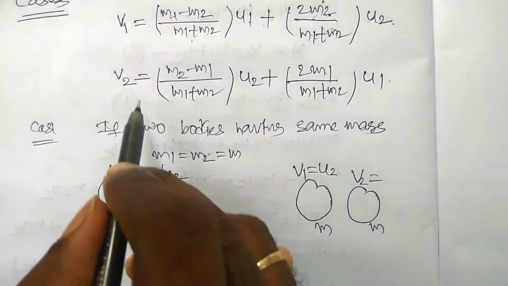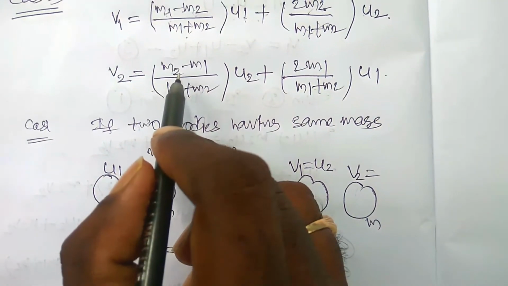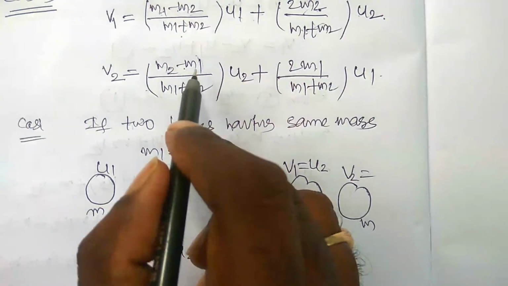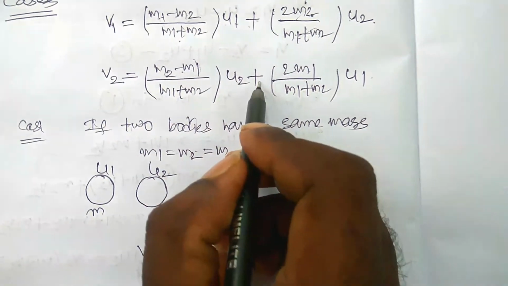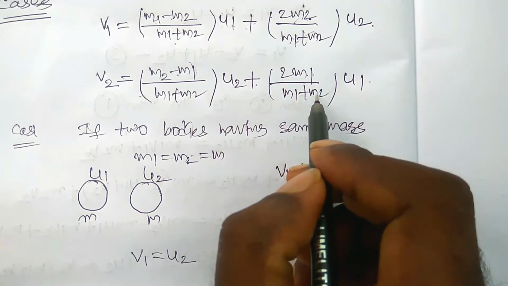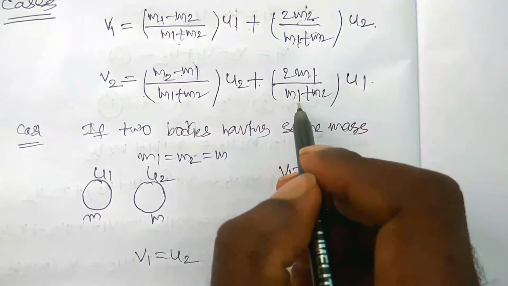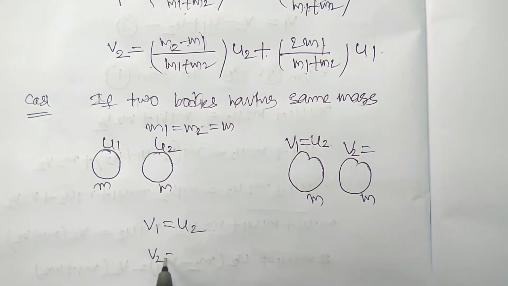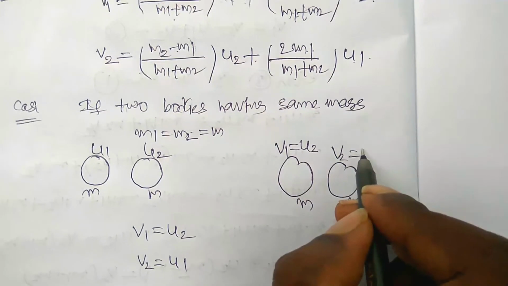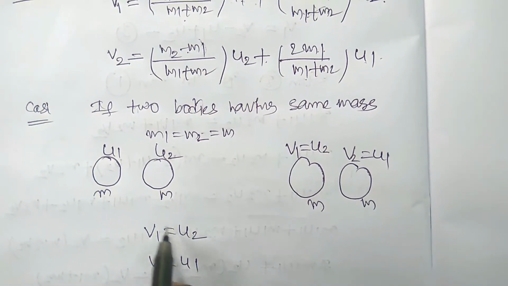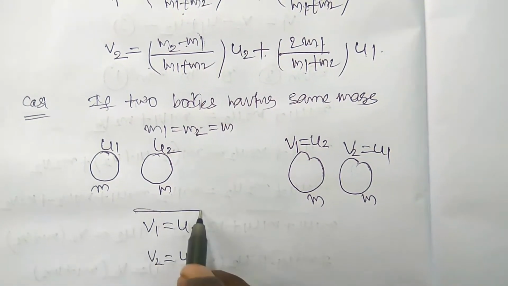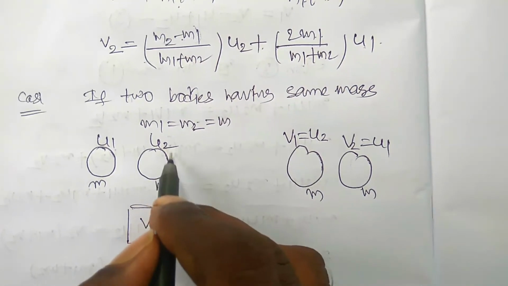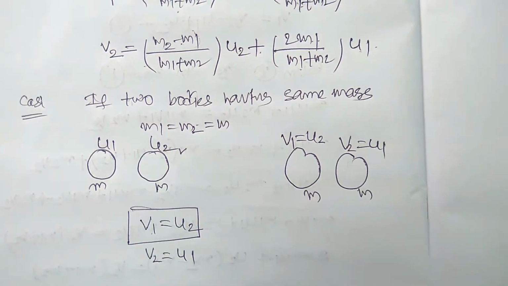Similarly, for the final velocity of the second body, m2 minus m1 is 0 because both are the same, 0 into something is 0, plus 2m1 by 2m1 cancelled out, it is remaining u1. Therefore v2 is equal to u1. So what you are observing is that the final velocity of the first body is equal to the initial velocity of the second body, right?